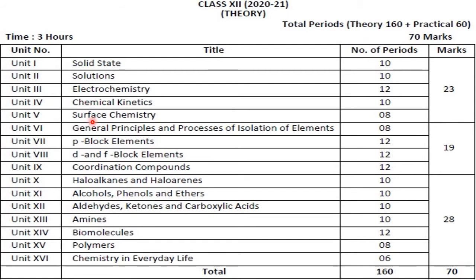Surface chemistry. So chemistry of the surface. Okay, so there are two important words we are going to distinguish in this chapter. One is surface, the other one is interface. But we have to learn at the surface level what all happens, what is the importance of the surface. Okay, so all those we discuss in this chapter known as surface chemistry.